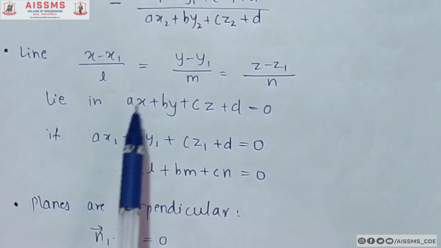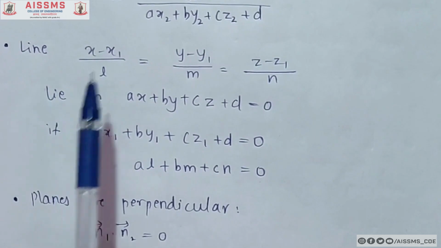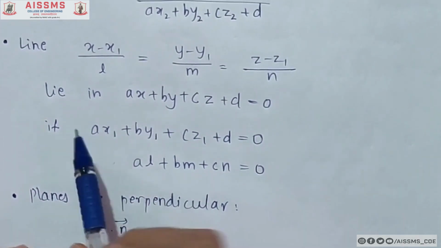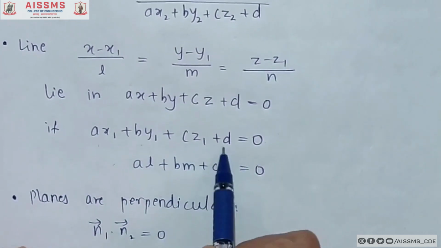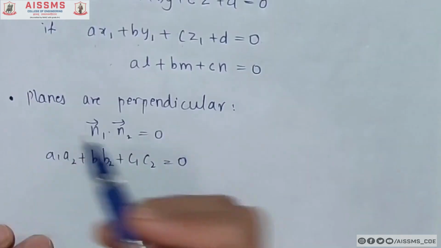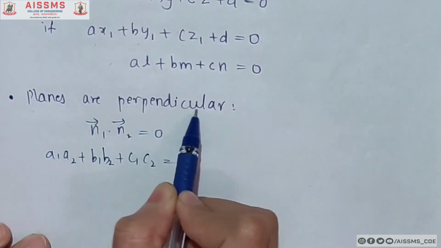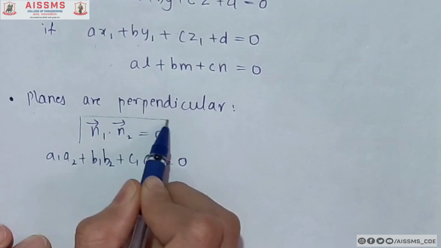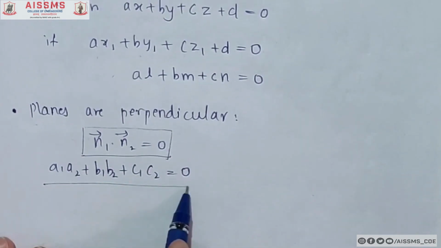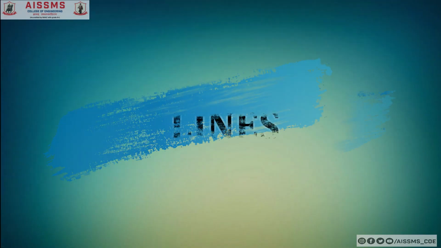Now if a line is given and that line lies in a plane with the given equation, then the condition is ax1 + by1 + cz1 + d = 0 and al + bm + cn = 0. Now if two planes are perpendicular, the dot product of their normals will always be 0, or we can also write a1 a2 + b1 b2 + c1 c2 = 0.